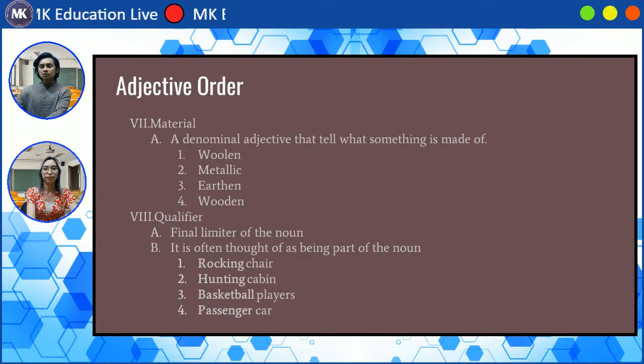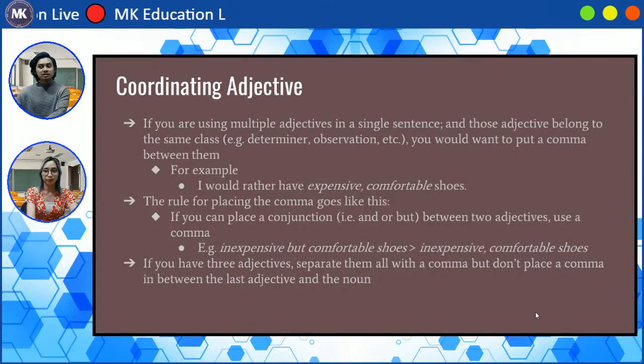Okay, now let's go to our next thing, the coordinating adjectives. Okay, so if you are using multiple adjectives in a single sentence, and that happens a lot, and those adjectives belong to the same class, you would want to put a comma. So that's how you separate the adjectives. You would want to put a comma between them. For example, I would rather have expensive, comfortable shoes, okay? So if you don't put a comma between expensive and comfortable, they won't make any sense.